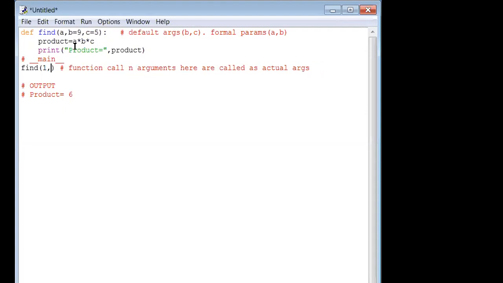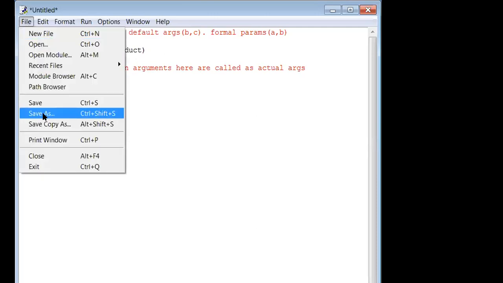C. That's it. How many requirements are there? Already two default arguments are sitting there inside the function definition. Just one and only one actual argument is sufficient to do the task for you. And let us examine the output. What could be the output for this application? Let me save this. What is your expectation? Will it work or not?